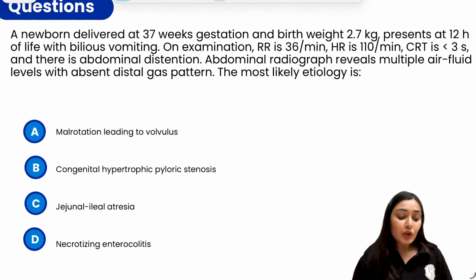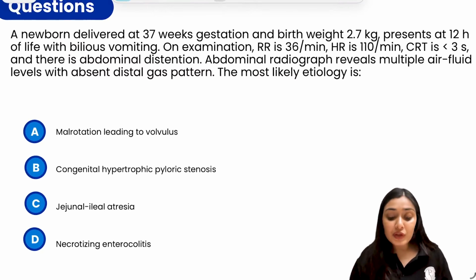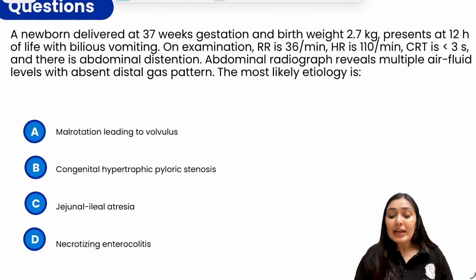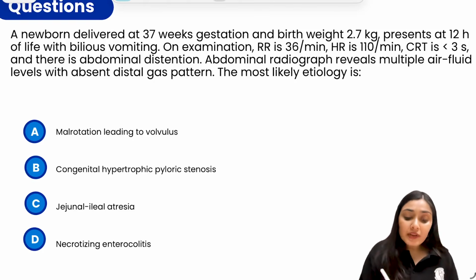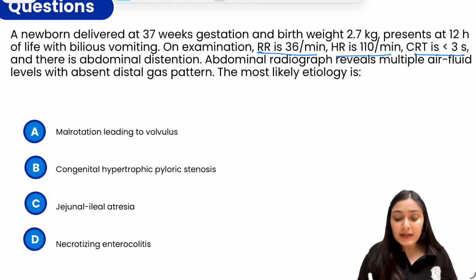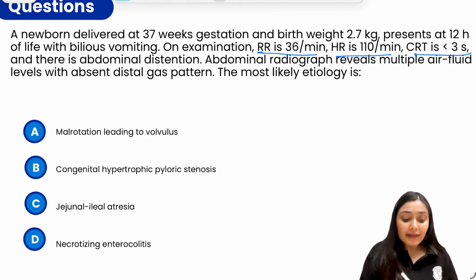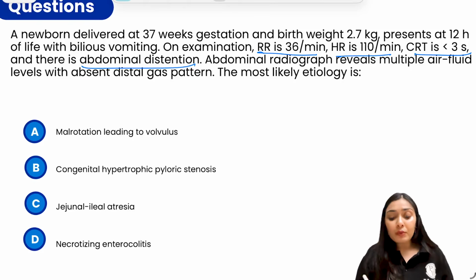Moving to the next question, a newborn delivered at 37 weeks of gestation with birth weight 2.7 kg presented at 12 hours of life with bilious vomiting. The respiratory rate is 36, heart rate is 110, CRT less than 3 seconds, and there is abdominal distension. The abdominal radiograph reveals multiple air fluid levels with absent distal gas pattern.